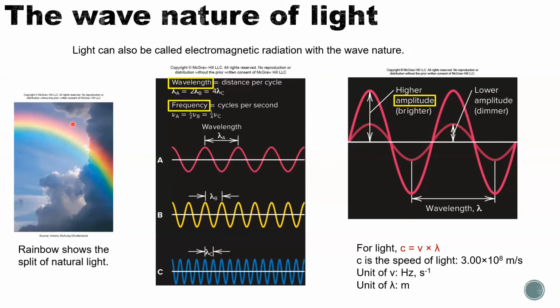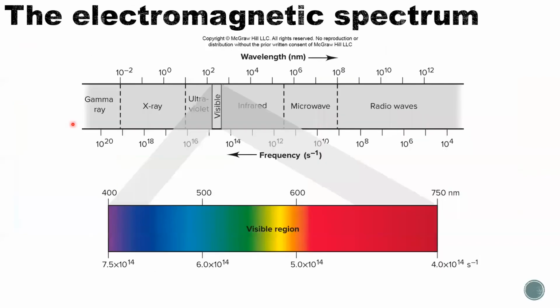And we can make a spectrum that collects all wavelengths of light and put them together in a diagram. So you will see it here, the electromagnetic spectrum, the spectrum of light. On top, you can see the wavelength, with wavelengths increasing. On the bottom axis, from right to left is decreasing frequency. So you can see from this too, the smaller the wavelength, the higher the frequency, which makes sense, right?